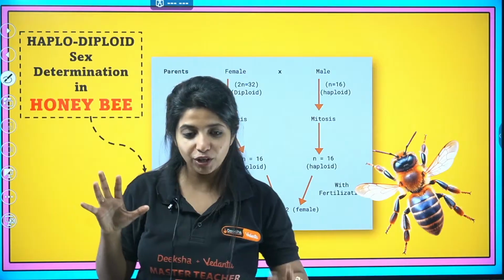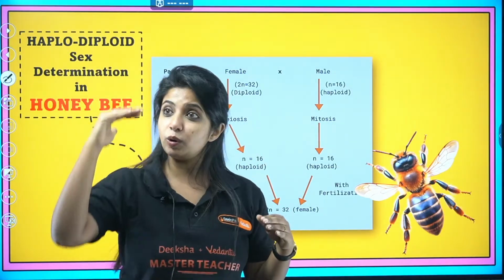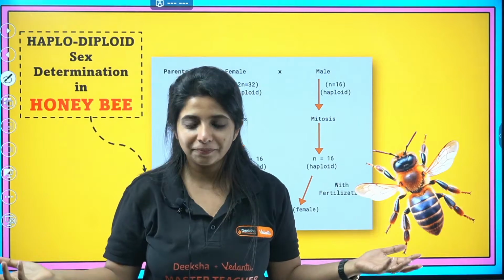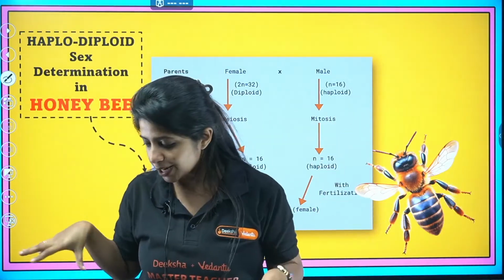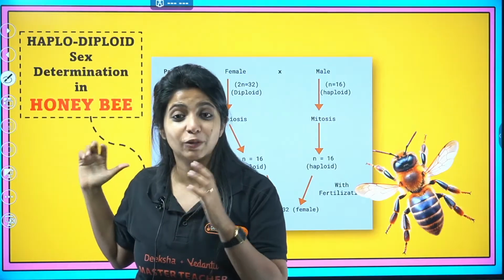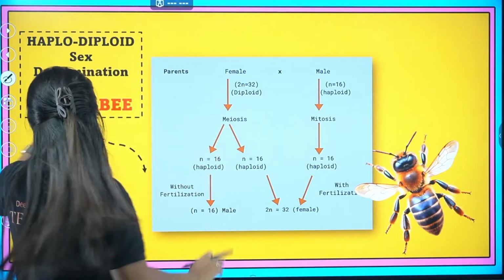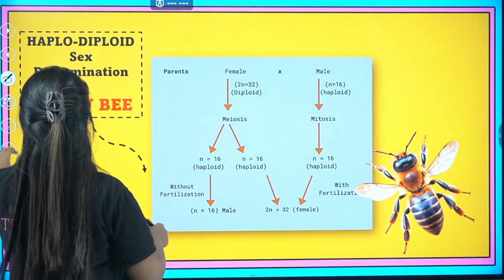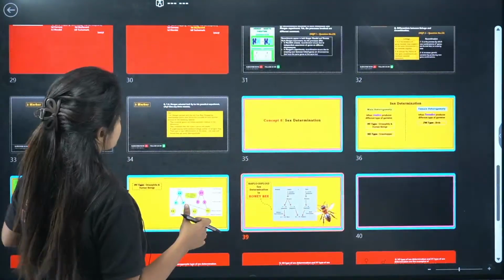It's really nice. They have this societal caste system. There will be a queen, and there are workers, there are drones, there are so many other organisms up there, and we're going to study about that. It's actually very funny if you go around them, but it's very, very nice. So we're going to see their sex determination. This is kind of a little different from the usual ones, and I need some space to make that.